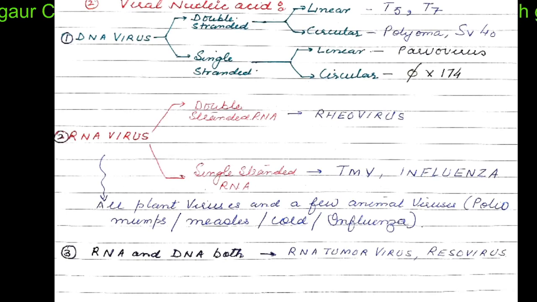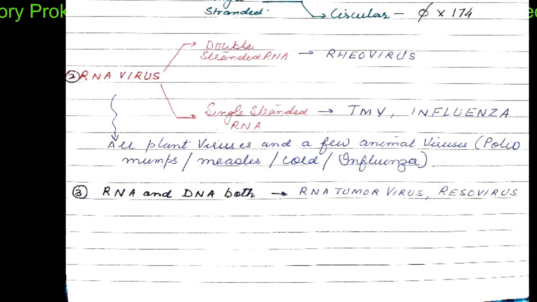RNA viruses again are double-stranded, like reovirus, and single-stranded, like tobacco mosaic and influenza viruses. All the plant viruses and a few animal viruses like polio, mumps, measles, and cold and influenza virus have RNA as genetic material.